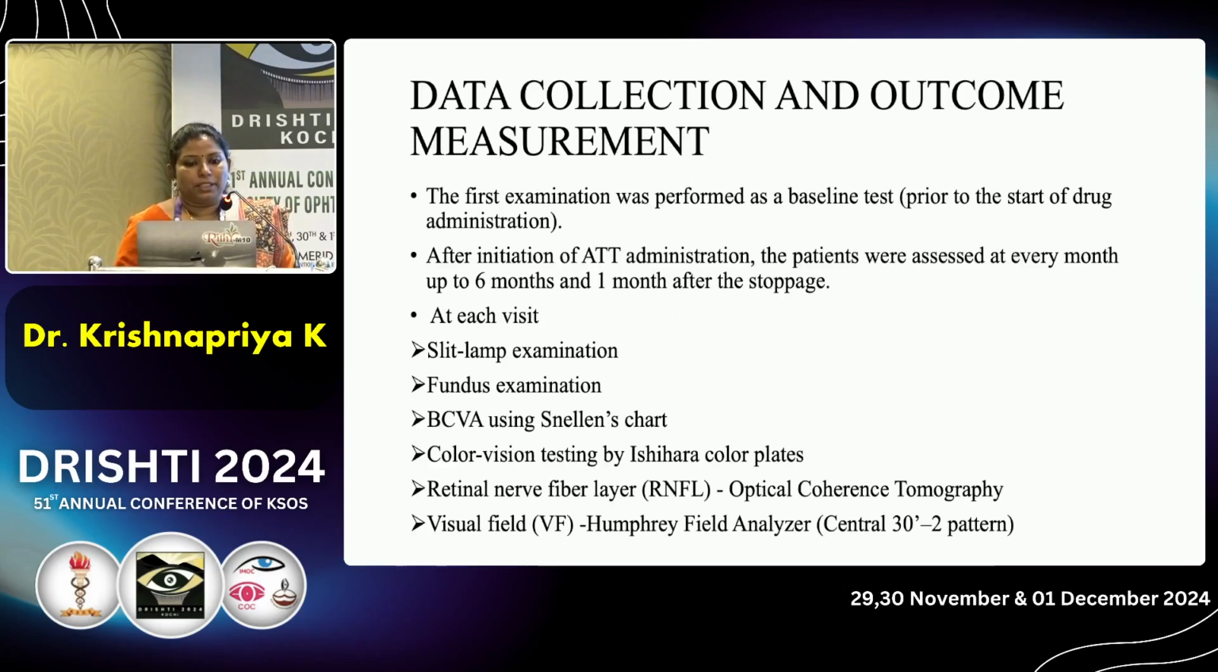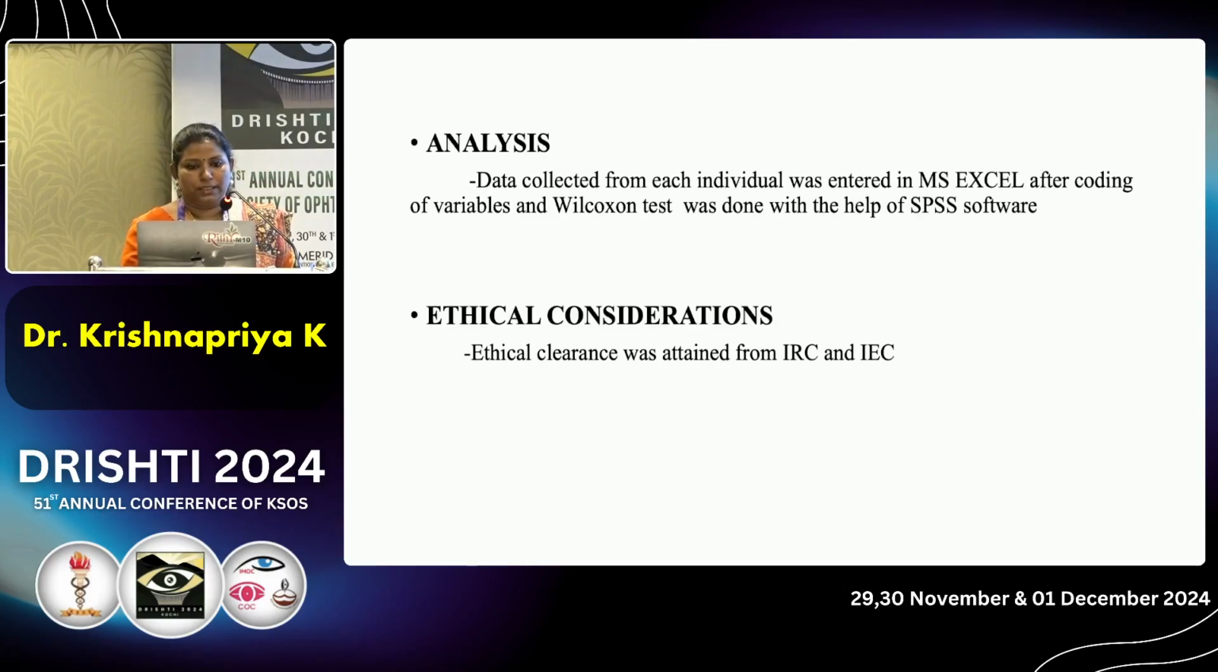First, the examination was performed as a baseline test, prior to the start of administration. Then after initiation of ATT, the patients were assessed every month up to 6 months and 1 month after the stoppage. At each visit: best corrected visual acuity, Ishihara color vision, slit lamp examination, fundus examination, retinal nerve fiber layer by OCT, and visual field by Humphrey's field.